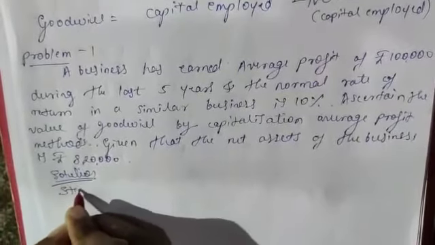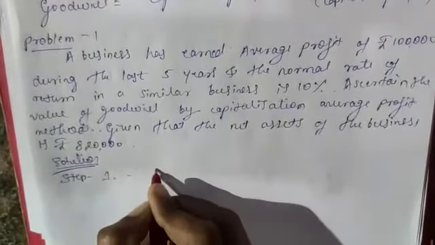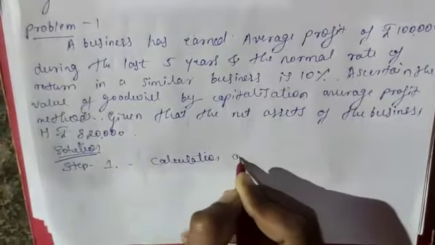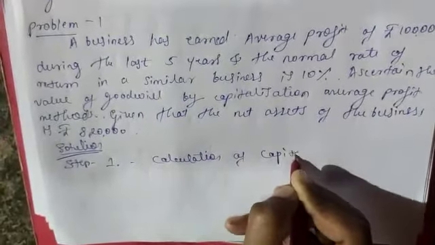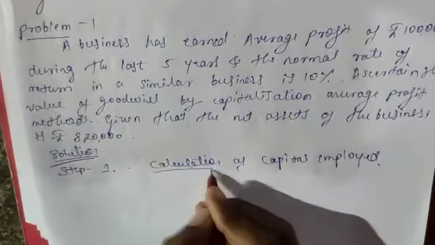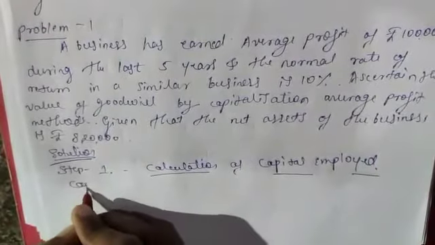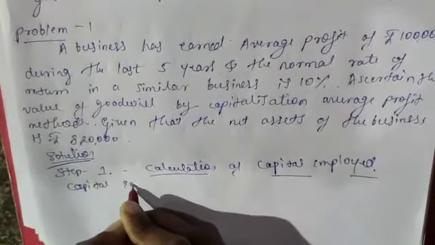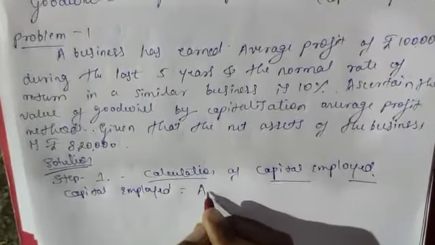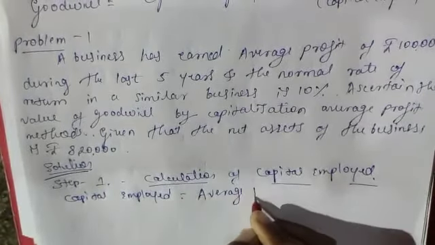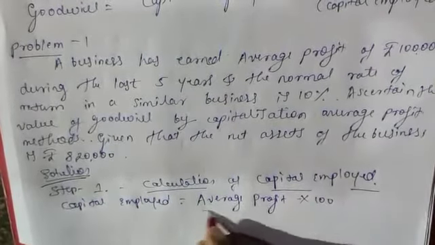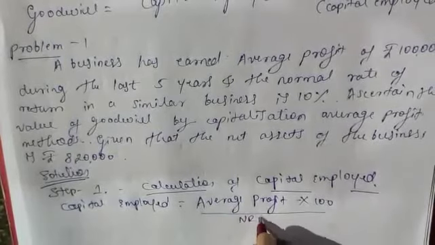Step 1: Calculation of capital employed. Capital employed equals average profit into 100 divided by normal rate of return.